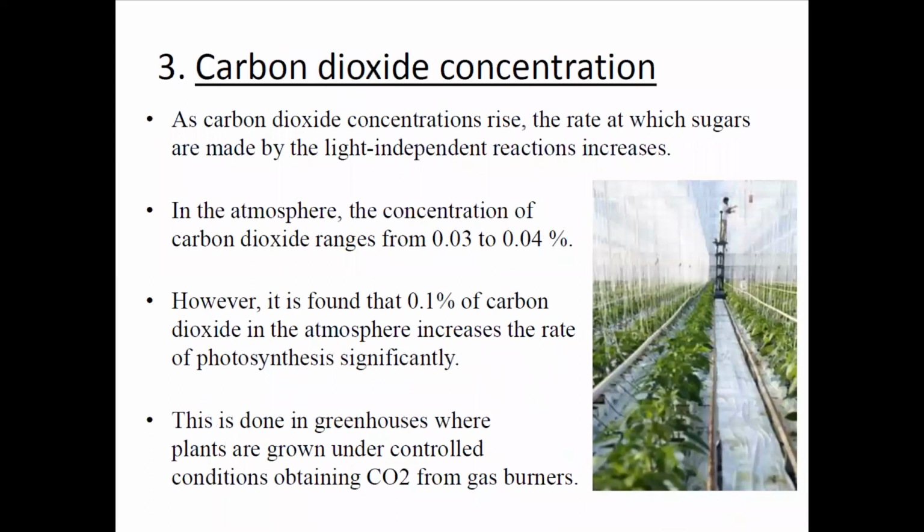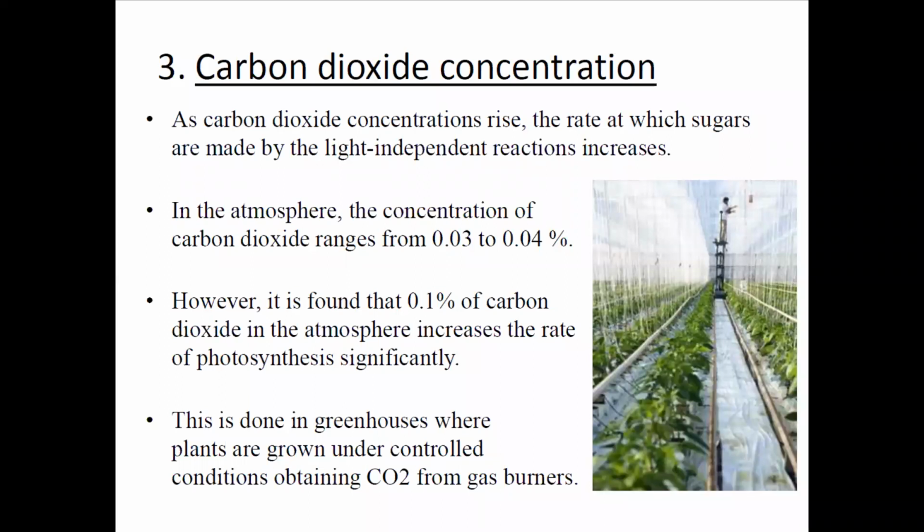Now carbon dioxide concentration is also very important for photosynthesis to occur. As carbon dioxide concentration rises, the rate at which sugars are made by the light dependent reaction increases. So as the light reaction occurs through the formation of different types of glucose, that also increases when CO2 increases. In the atmosphere, the concentration of carbon dioxide is 0.03.